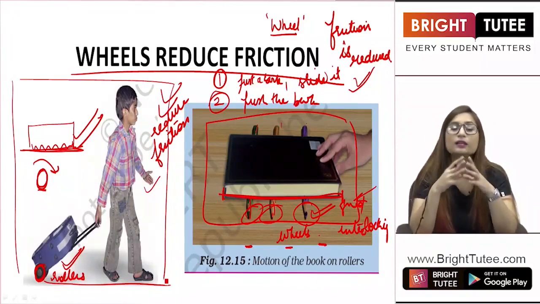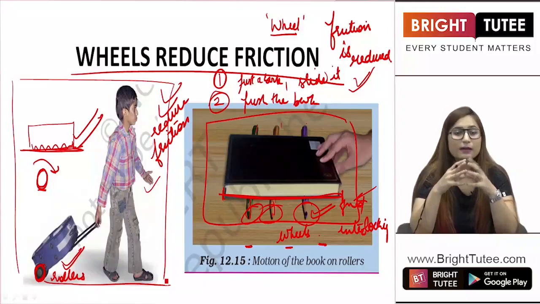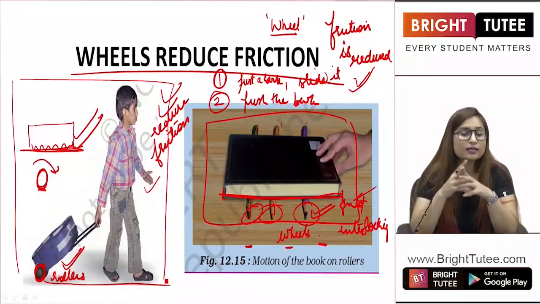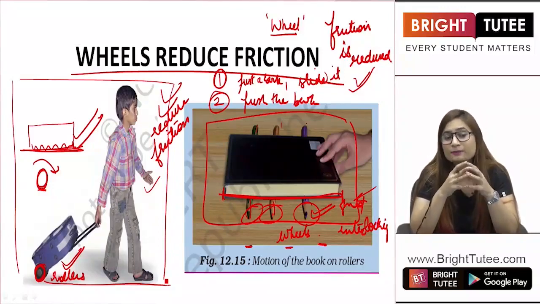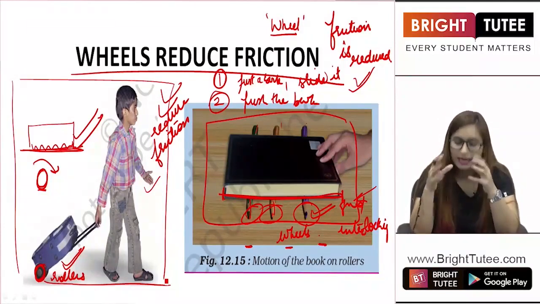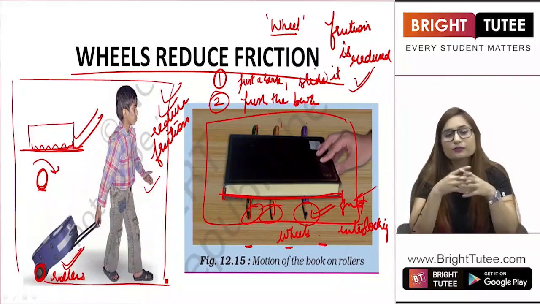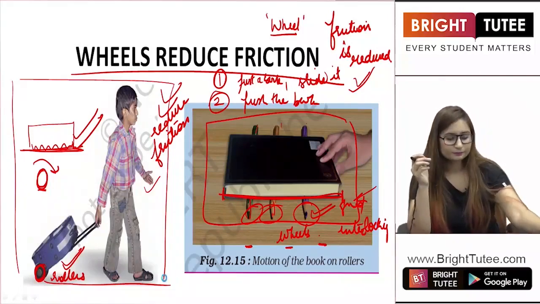This is what we've learned. Hence they are extremely useful to us as well. You can imagine any kind of transportation nowadays, all of them have tires in some way, right? Road transport basically is happening due to wheels only. If there are no wheels, there won't be any transportation, right?